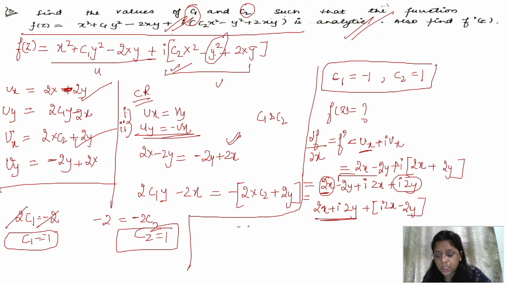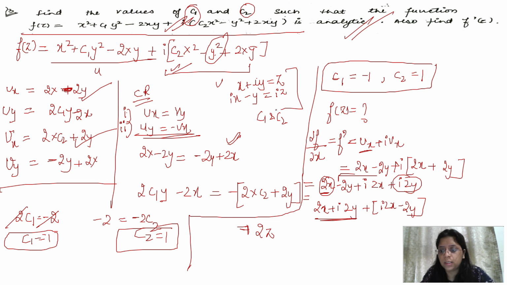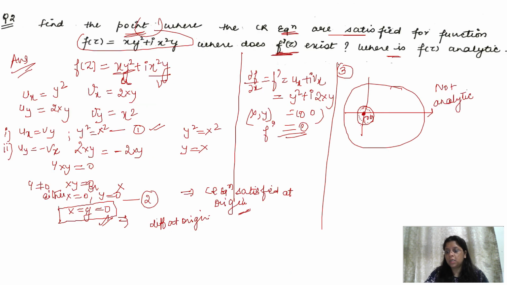So 2x plus i2y I can write as 2z, because if you remember, x plus iy equals z, and ix minus y equals iz. So I am writing here plus i2z. Now taking 2z common, I get 2z(1 + i). So this is the answer for the derivative f dash. Here we finish the third question.